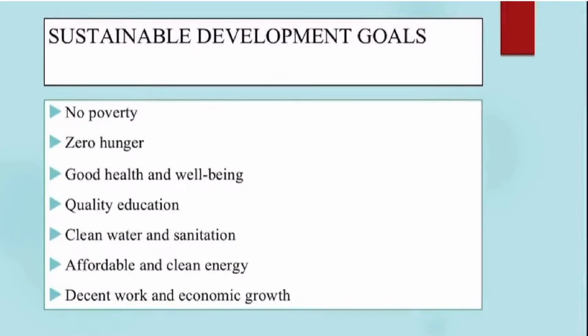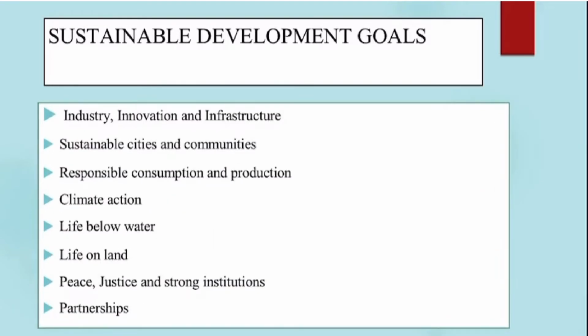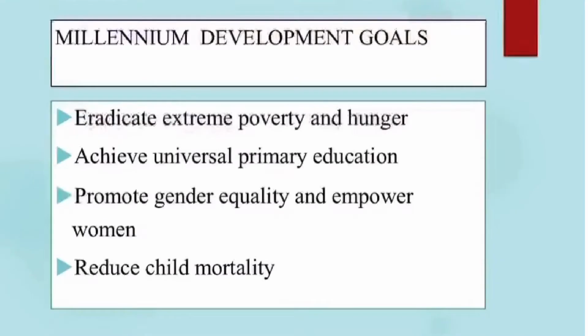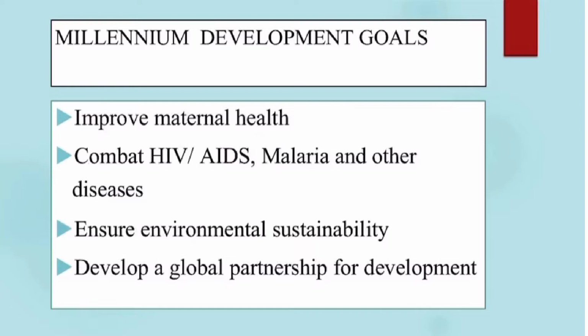Sustainable Development Goals include a wide range of goals starting from eliminating poverty to ensuring health, sanitation, education and employment, infrastructure, and building a sustainable environment and strong partnerships. Millennium Development Goals. These 8 goals were adopted in the year 2000 and the deadline was set to be 2015. Sustainable Development Goals is an extension of this Millennium Development Goals.